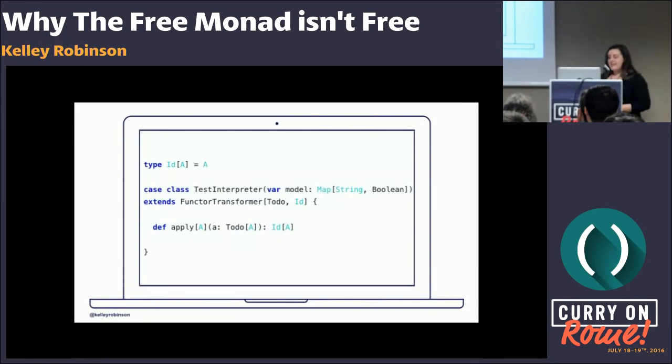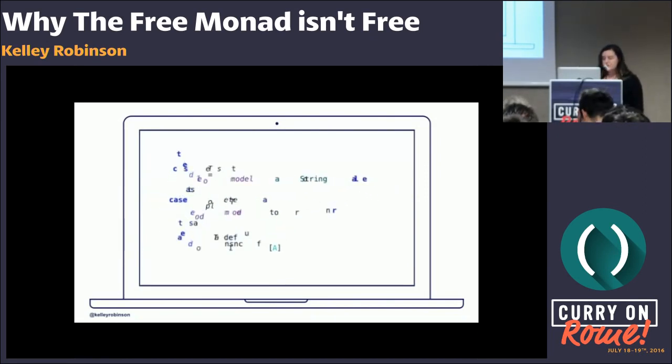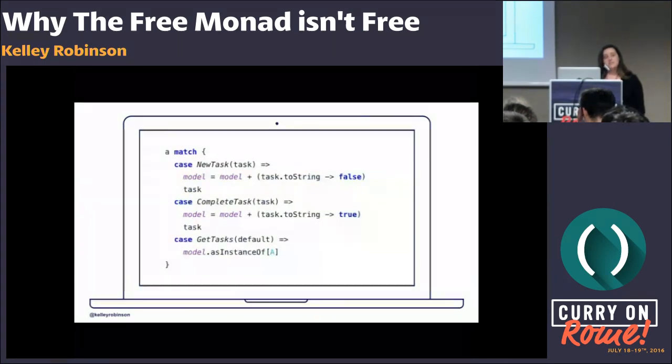So we can define a test interpreter. And I've defined a trivial context here, that Id type. Our test interpreter here is going to take a mutable map in place of whatever production service you're using, probably a database. And then we can look at the apply method here, what's going to create this interpreter when you instantiate it. And so this is where it gets interesting. This is where that domain-specific language comes in handy.